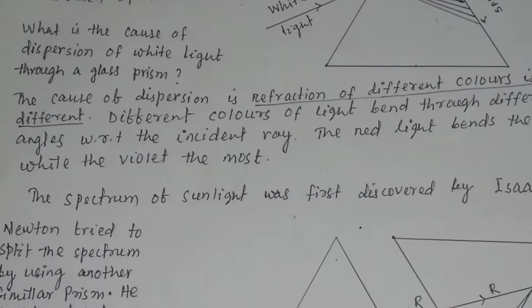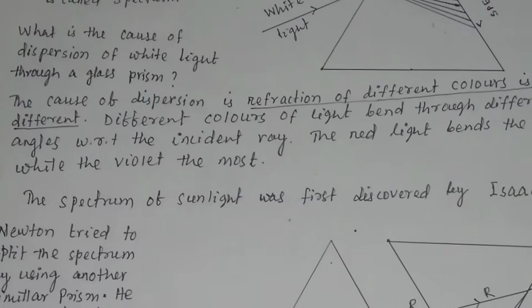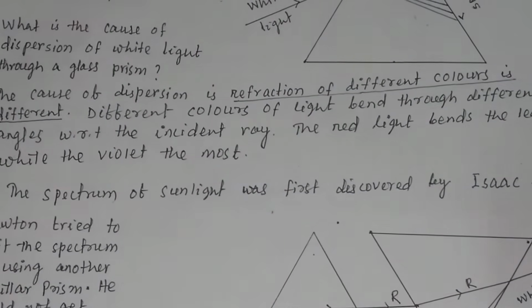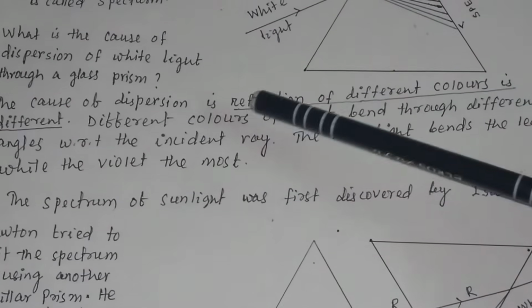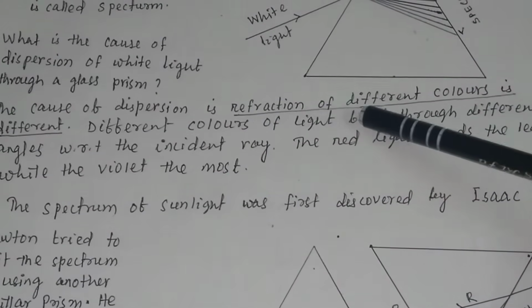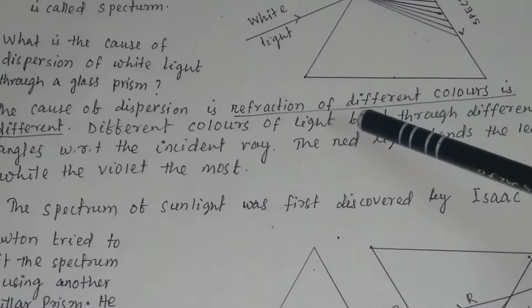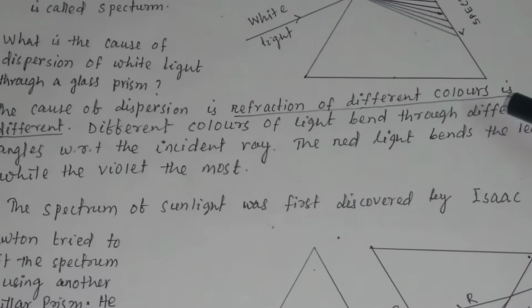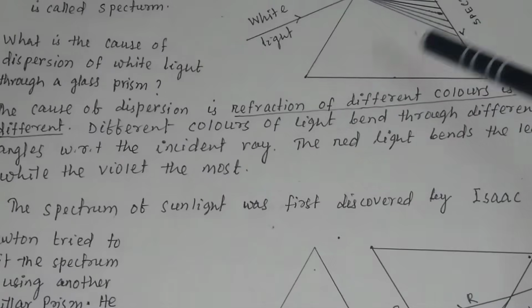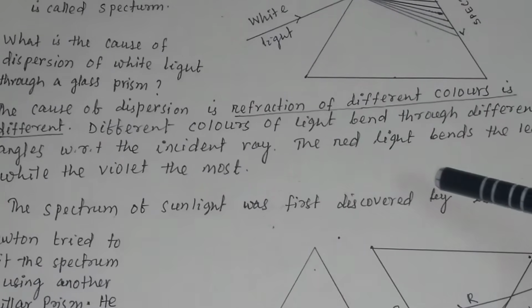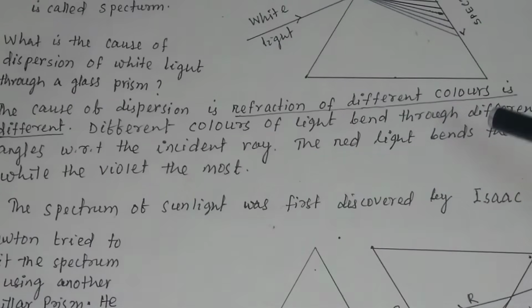So what is the cause of dispersion of white light through a glass prism? The cause of dispersion is refraction of different colors. Okay, dispersion arises due to refraction of different colors. When different colors of light pass through the glass prism, the deviation produced by different colors will be different.